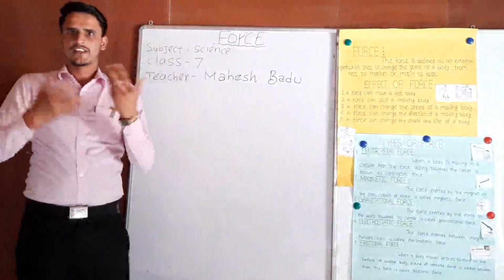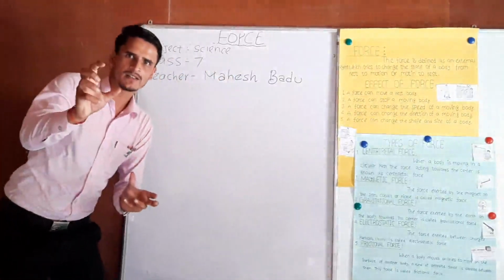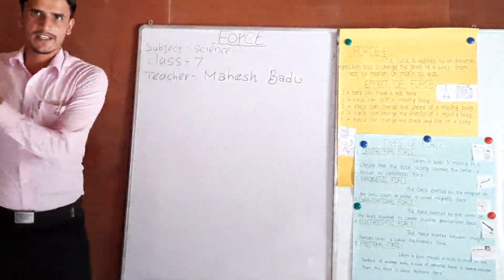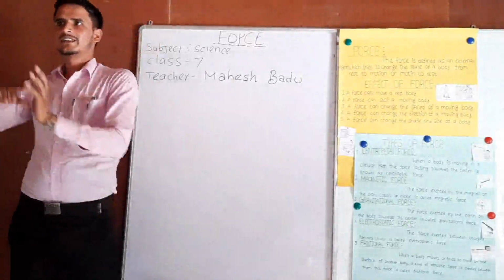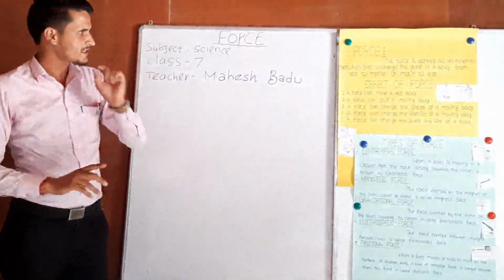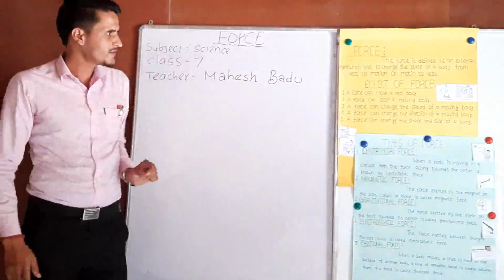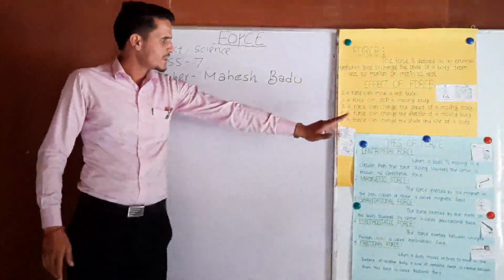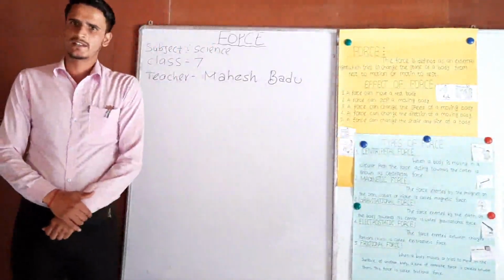Another example: when playing cricket, a bowler throws a ball in one direction. If a batsman hits the ball, the direction of the ball is changed. Okay, this is an example of this. So, force can change the direction of a body. And the last one is a force can change the shape and size of a body.